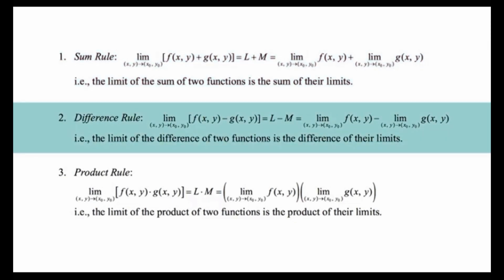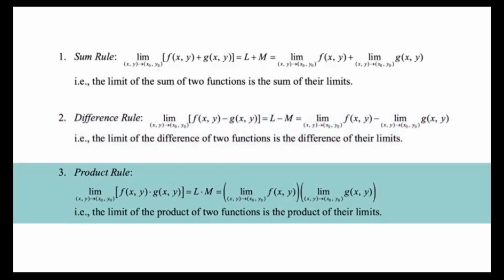Difference rule. The limit of f(x, y) minus g(x, y) is equal to L minus M, which is equal to the limit of f(x, y) minus the limit of g(x, y). That is, the limit of the difference of two functions is the difference of their limits.